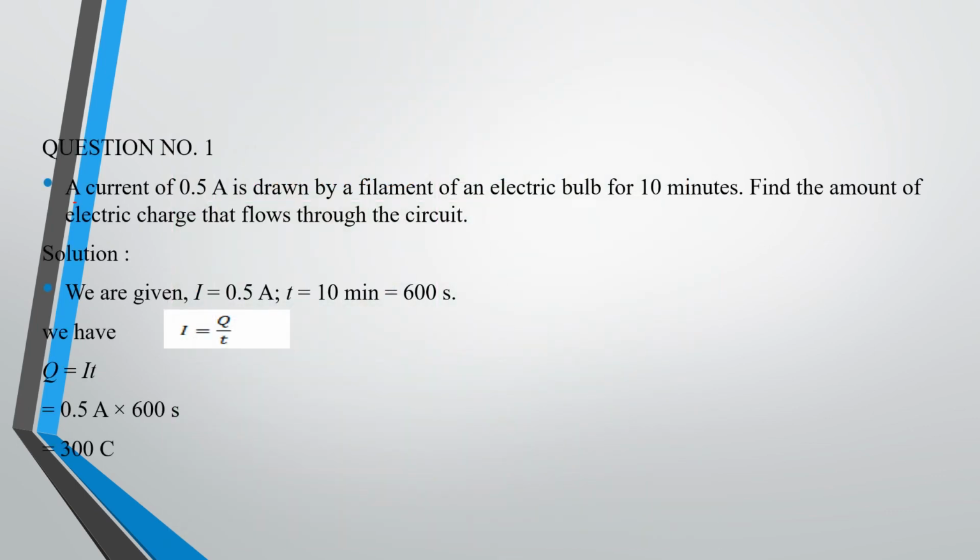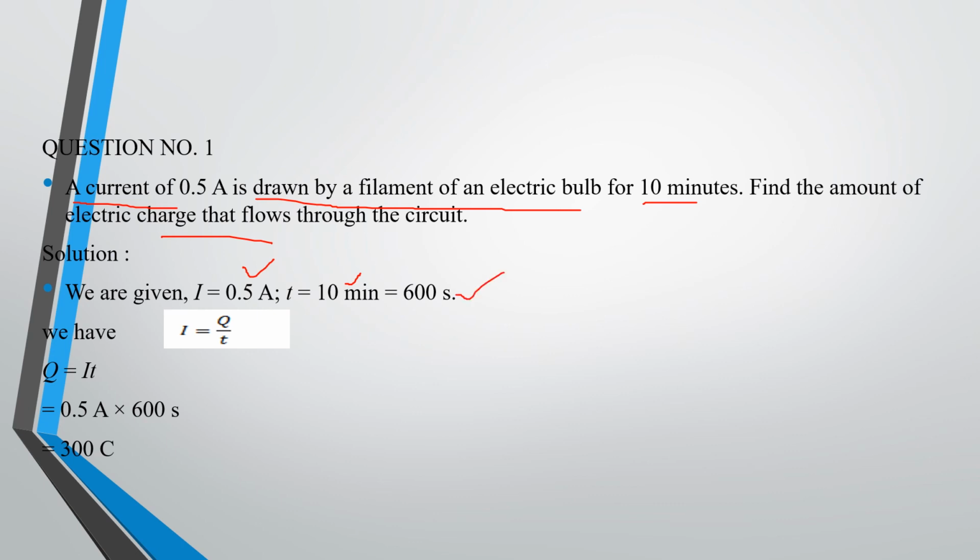Question number 1. A current of 0.5 ampere is drawn by a filament of an electric bulb for 10 minutes. Find the amount of electric charge that flows through the circuit. So how much charge are they asking? We know very well I is equal to Q by T. I is 0.5 ampere, and time they have given is 10 minutes. So we consider it as 600 seconds, that means 10 minutes into 60 seconds. Got it? So you will get 600 seconds.